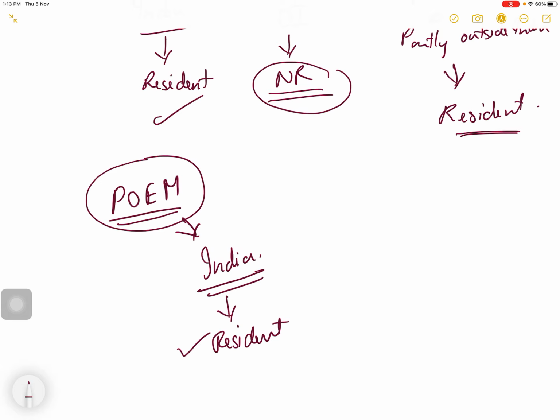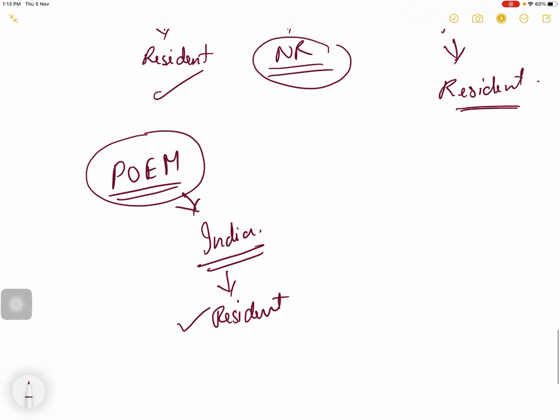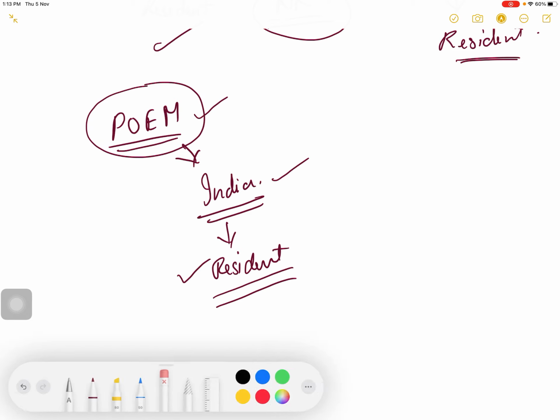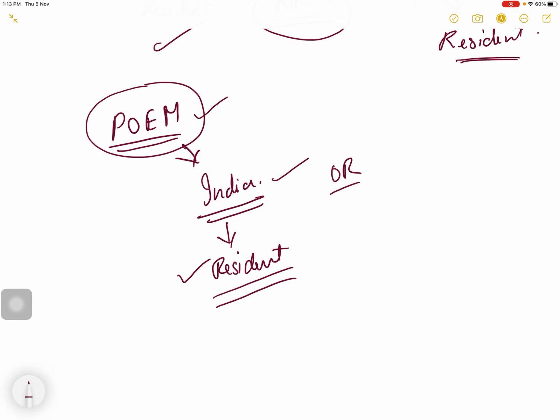If place of effective management is in India, that means the company is a resident company. This is one criterion. There is one more criterion: if the company is an Indian company, then also it is a resident company.